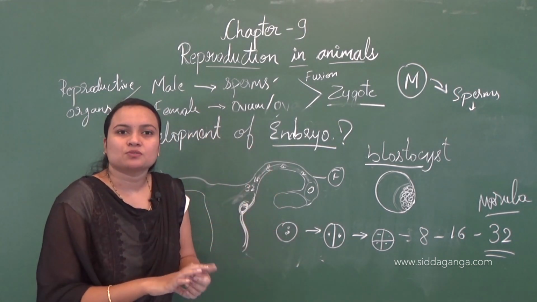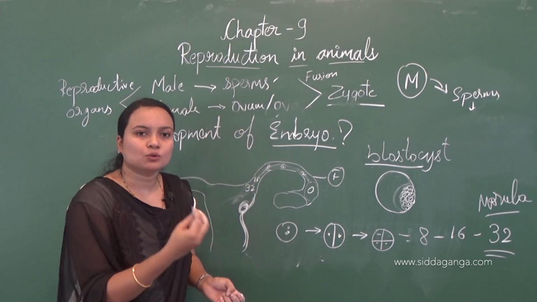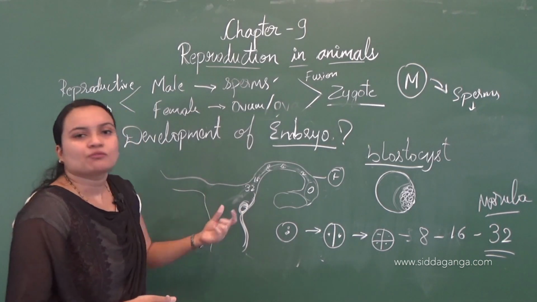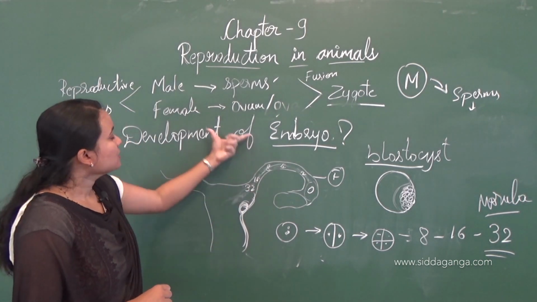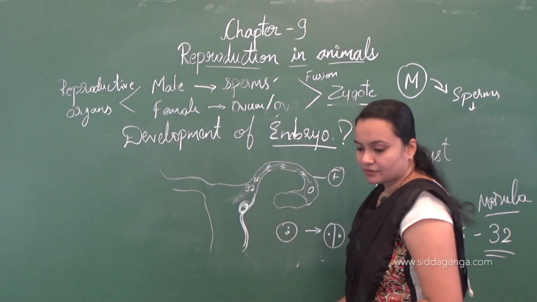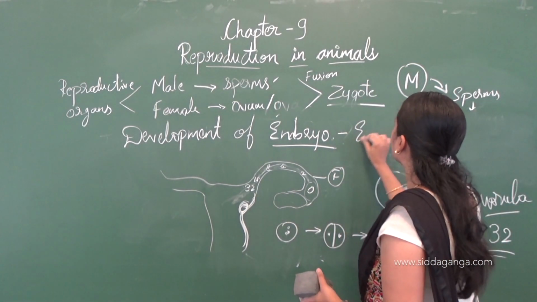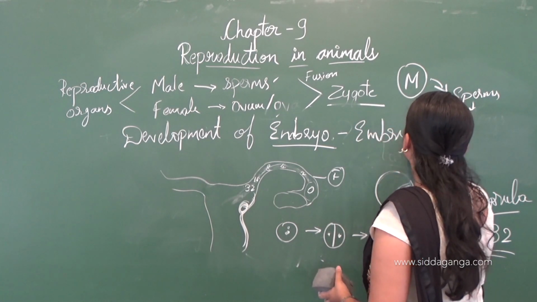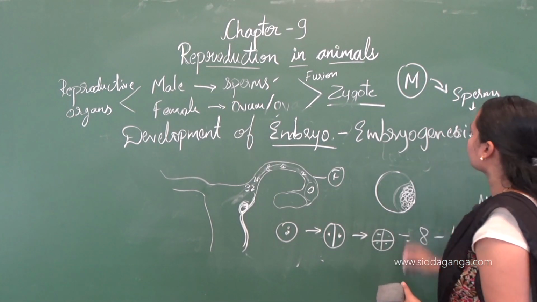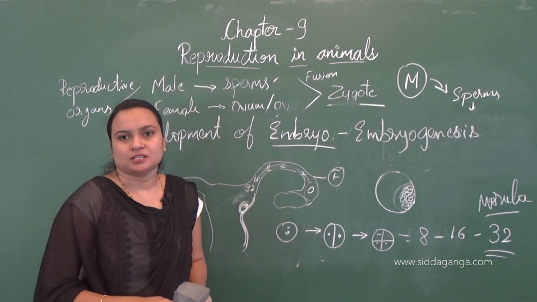Okay, in the fetus, what do you see? You will see the body's parts like hands, legs, nose, head, right? So these are all body parts which we can see in the fetus. So this is about the development of embryo, and the development of embryo is termed as embryogenesis. Embryogenesis, right? So the development of embryo is called embryogenesis.